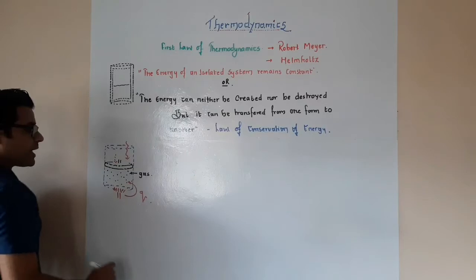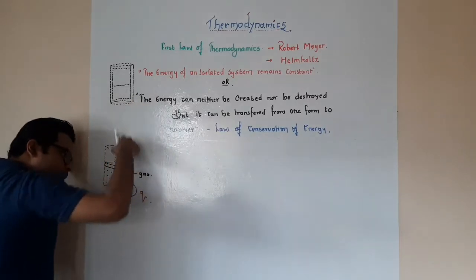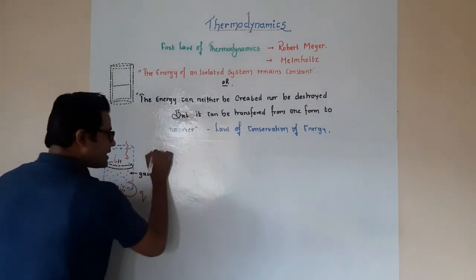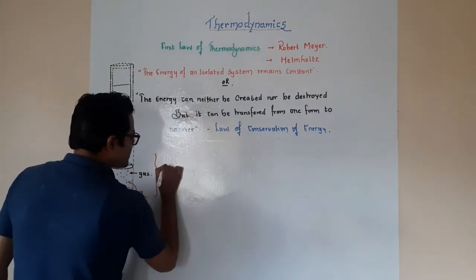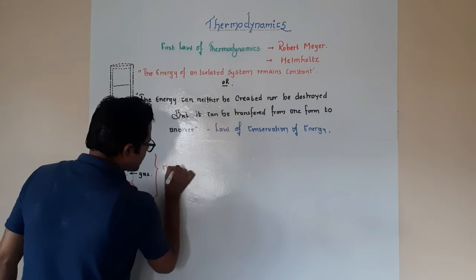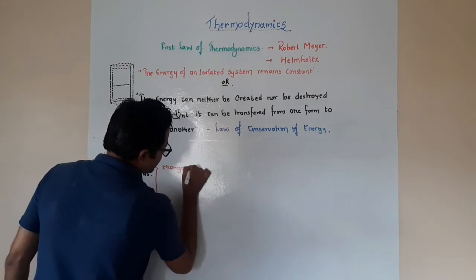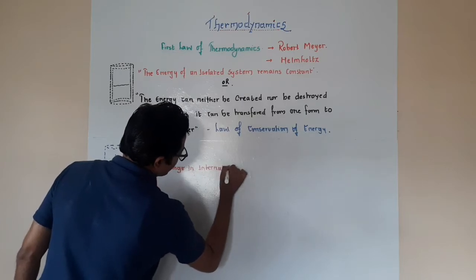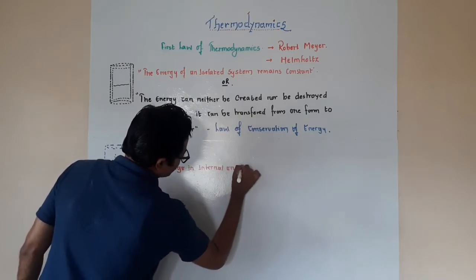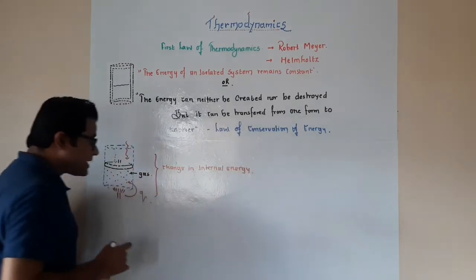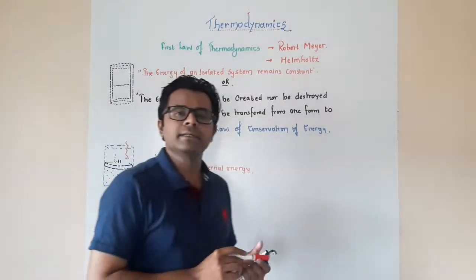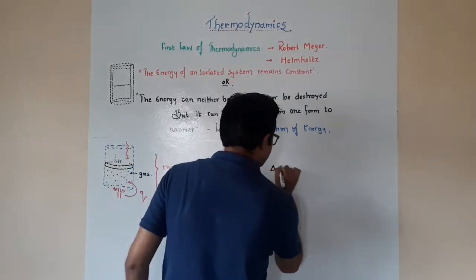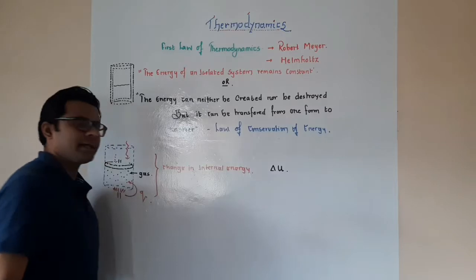Now, what is going to happen when we work on the system and when we are supplying heat to this system? There is going to be a change in internal energy.